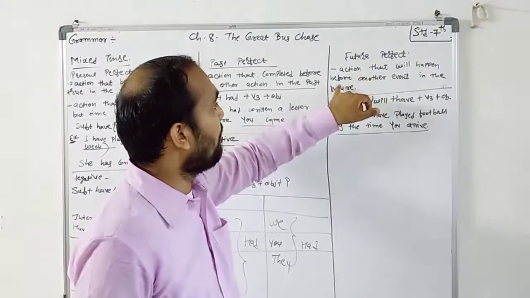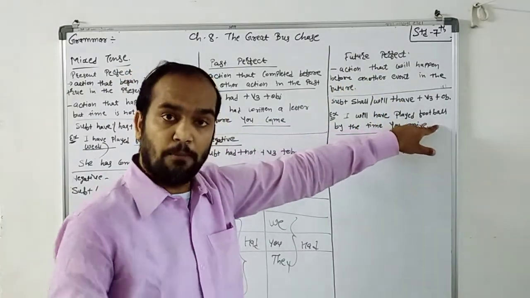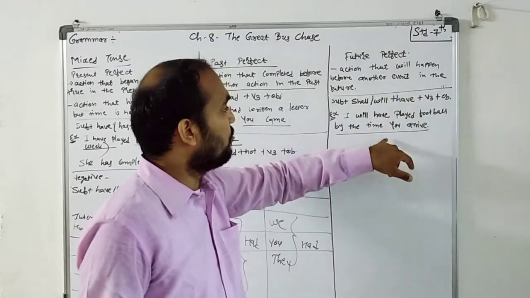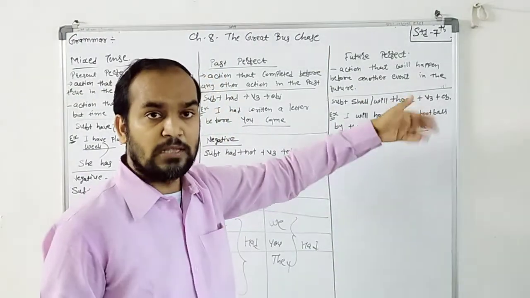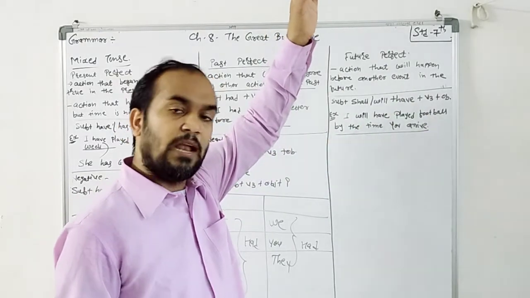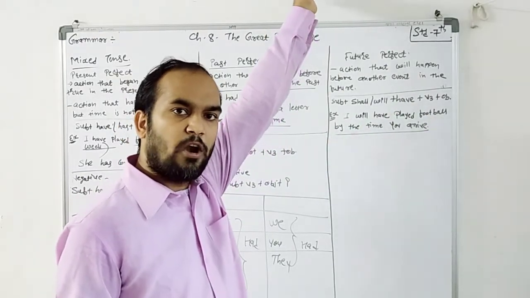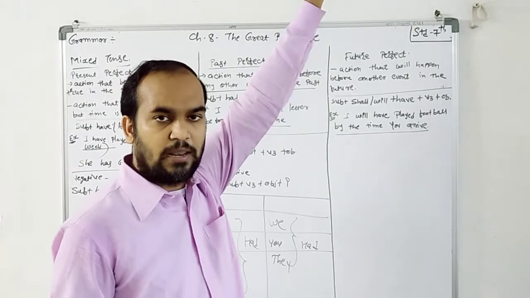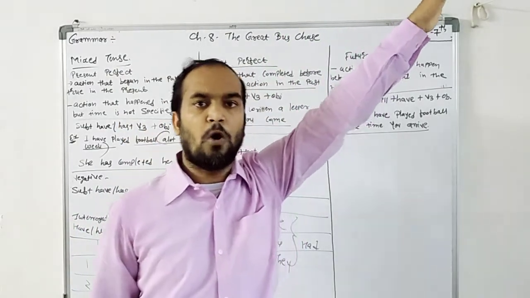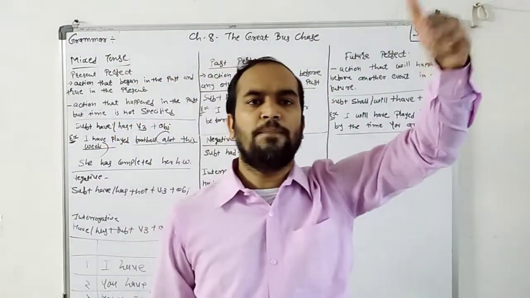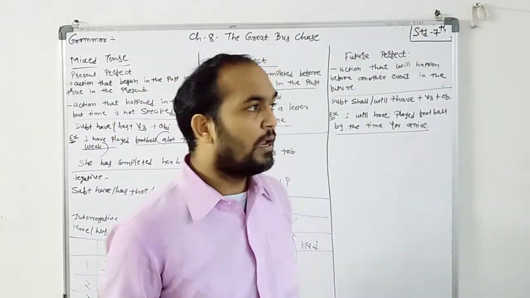The first action will happen before, it is already completed, and the other event in the future is "by the time you arrive". So this is the thing. It means he already informed that when you arrive, at that time I will have already completed my football match. This is your future perfect tense.